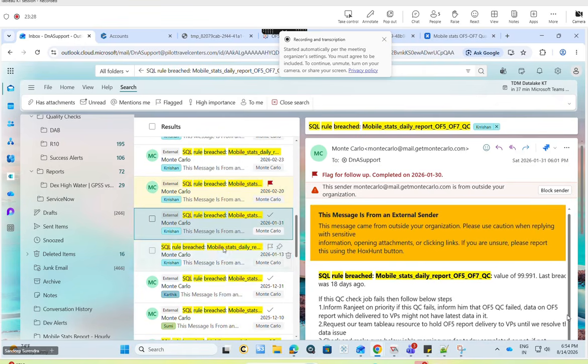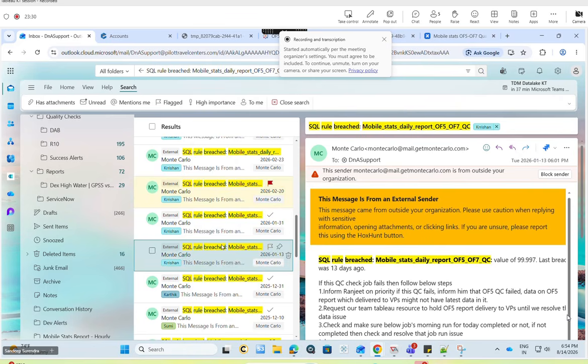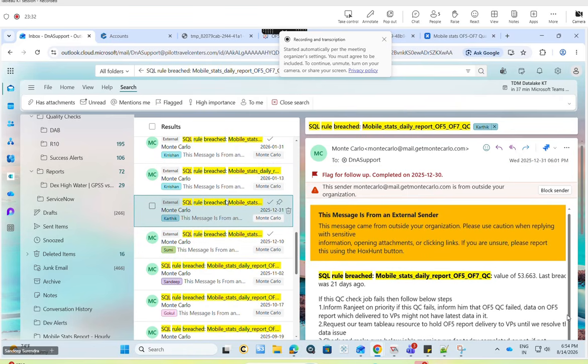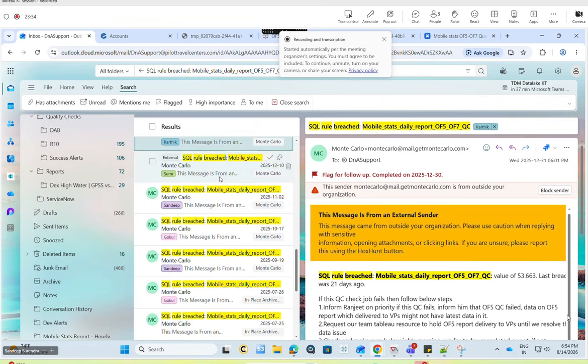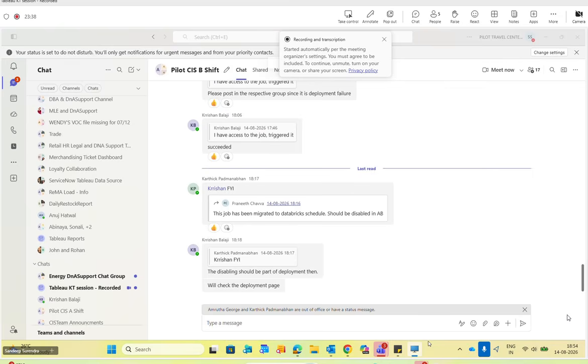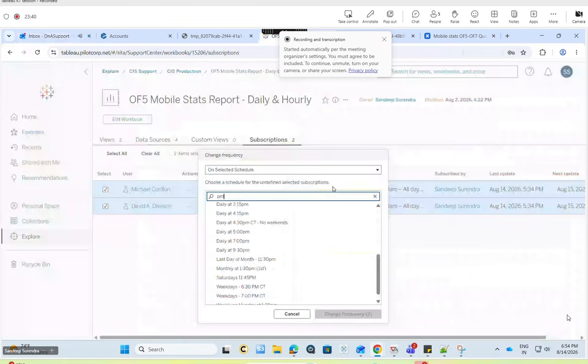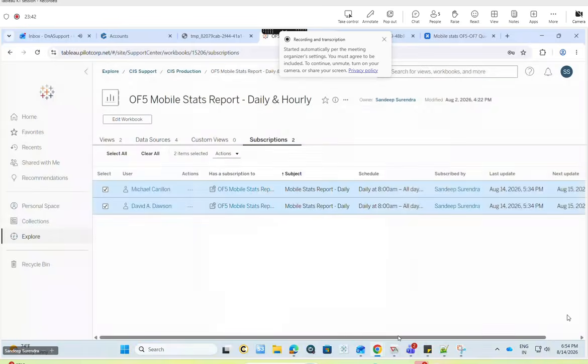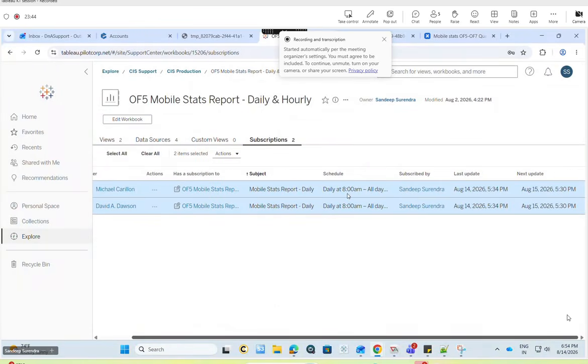So we should be updating the schedule of this QC then. Based on the transform, yeah, we need to check on that. One second, let me check this. 8 a.m. means it should be 6:30 p.m., right?